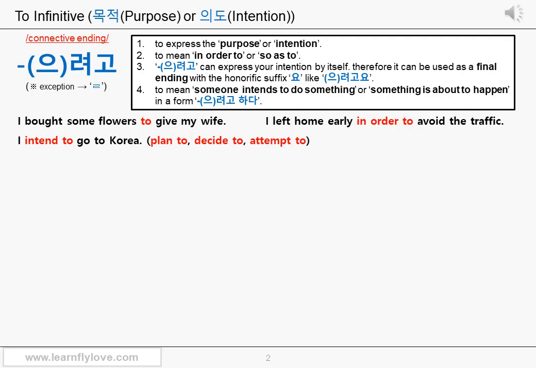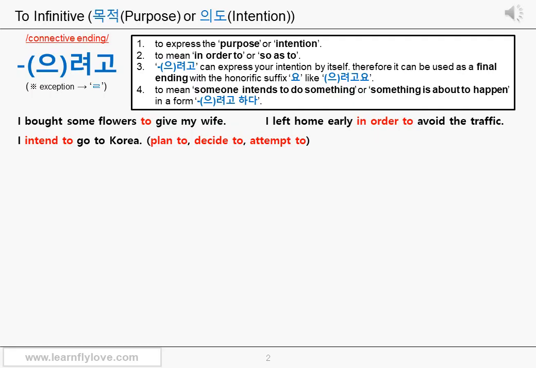It's hard to tell the exact meaning of the verb 하다 here, but you can think that this verb 하다 is used to add a meaning. You've made up your mind. You have that intention. You are about to do that, or you're close to doing something very soon. Therefore, 으려고 하다 can be used when you want to express that I have the intention to do something, and I am going to do that.